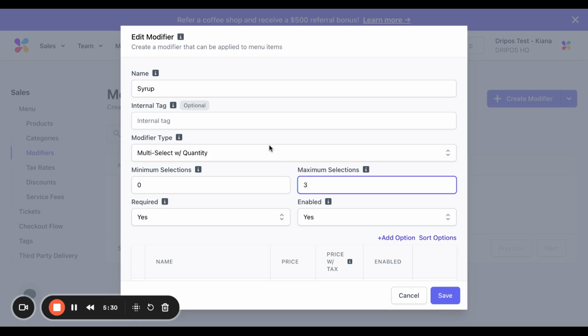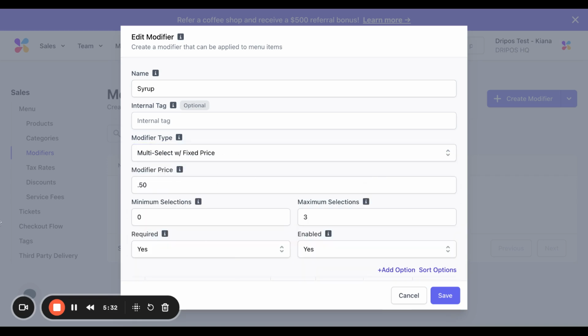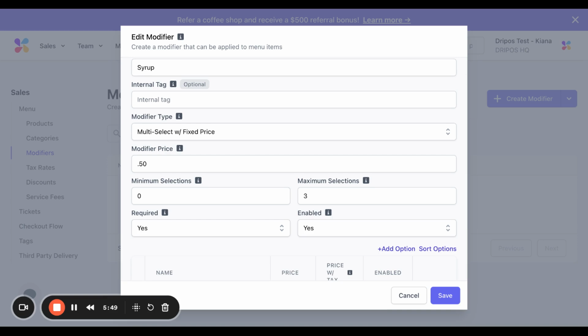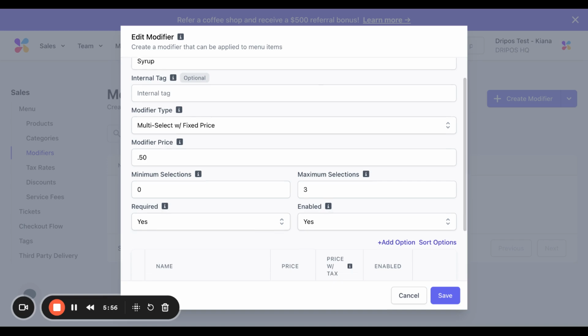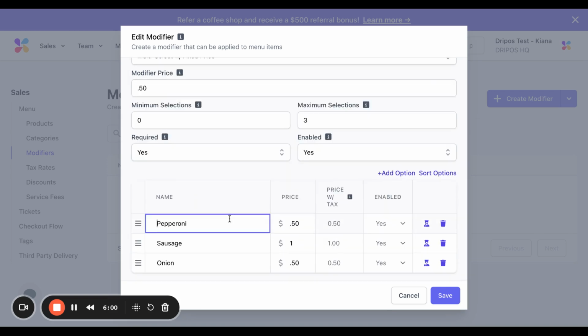Finally, we have multi-select with fixed price. With this modifier type, customers can select as many options in the modifier group as they would like for one fixed price. When creating this modifier type as well, you can also set minimum and maximum amounts that a customer needs to select, or leave it as 0 if you do not want there to be minimum and maximum amounts. An example of a multi-select with fixed price modifier would be syrups, with options including vanilla, lavender, mint, raspberry, and so on. So let's go ahead and do that.